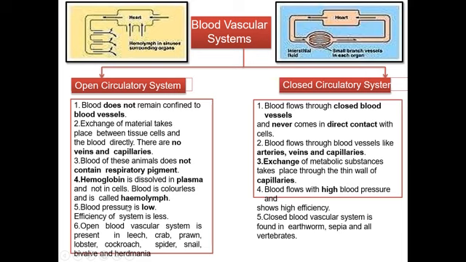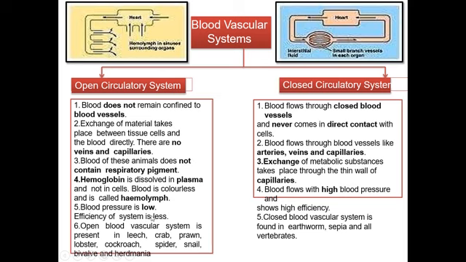Blood is colorless, and this blood is called hemolymph. Blood pressure is low and the efficiency of the system is less. How is blood pressure low? As there is no blood vessel to carry the blood to the tissue, the blood flows through the open sinuses.